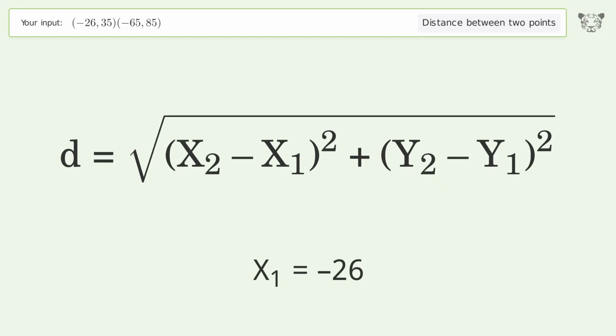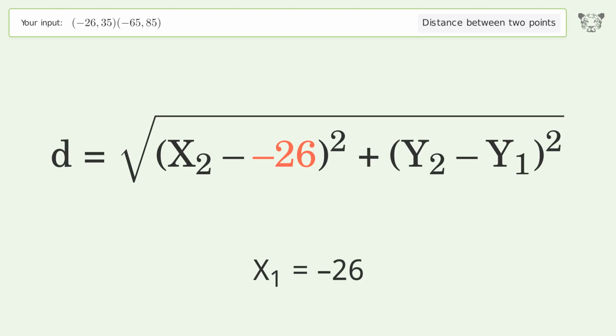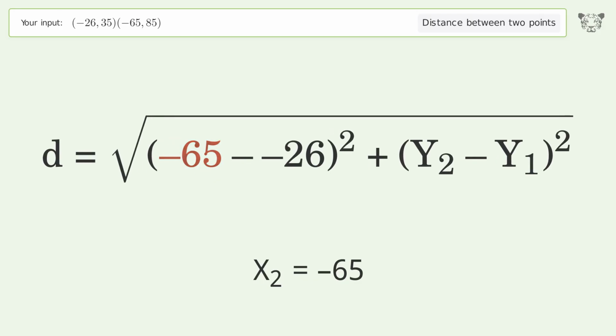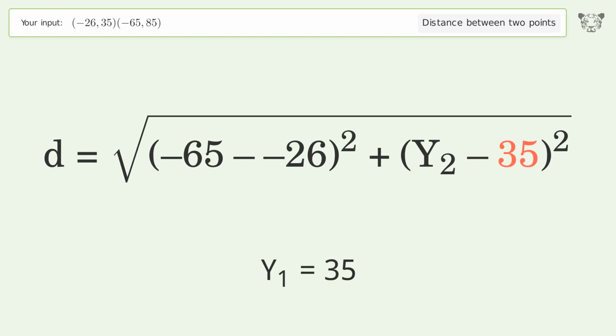x1 equals -26. x2 equals -65. y1 equals 35. y2 equals 85.